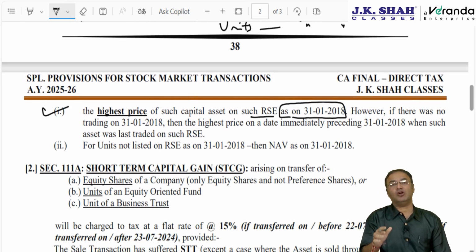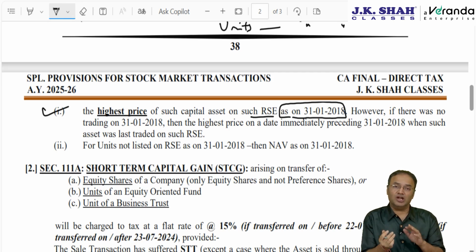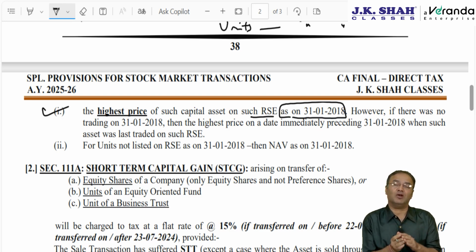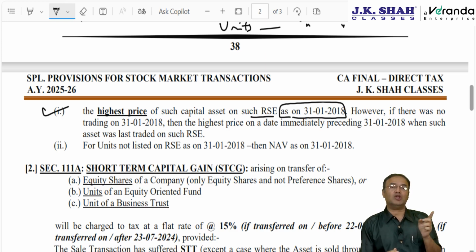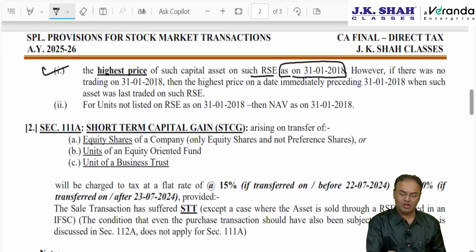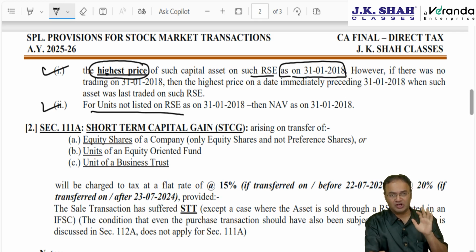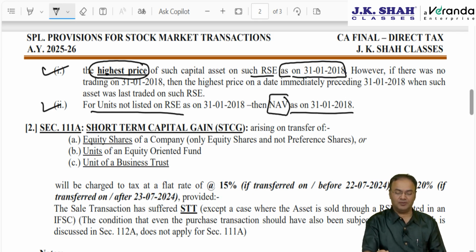However, if there was no trading on 31st January 18, then you go backwards, go to 30th January. If there was trading of this particular company scrip on 30th January, take the highest price on 30th January. If there was no trading on 30th January, go backwards to 29th January and so on. And for units, if listed, equity oriented units, units of business trust or equity shares, if listed then take the highest price. Not listed, then for units you take NAV as on 31st January 2018.